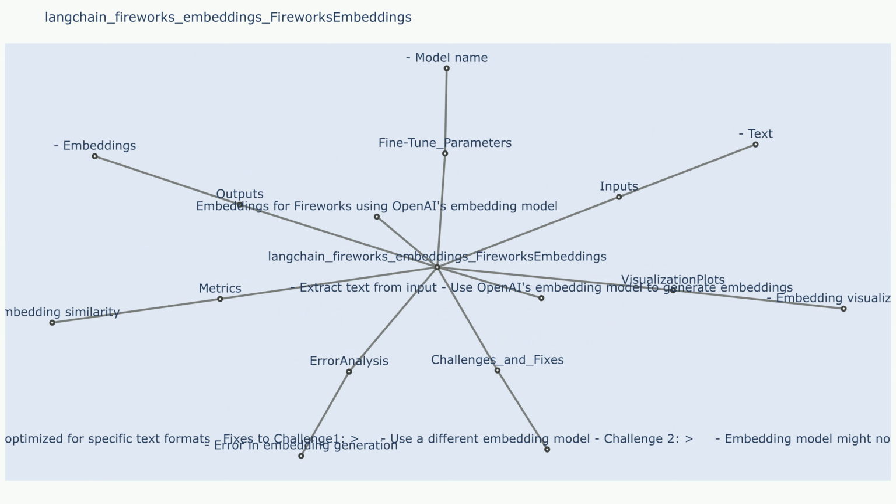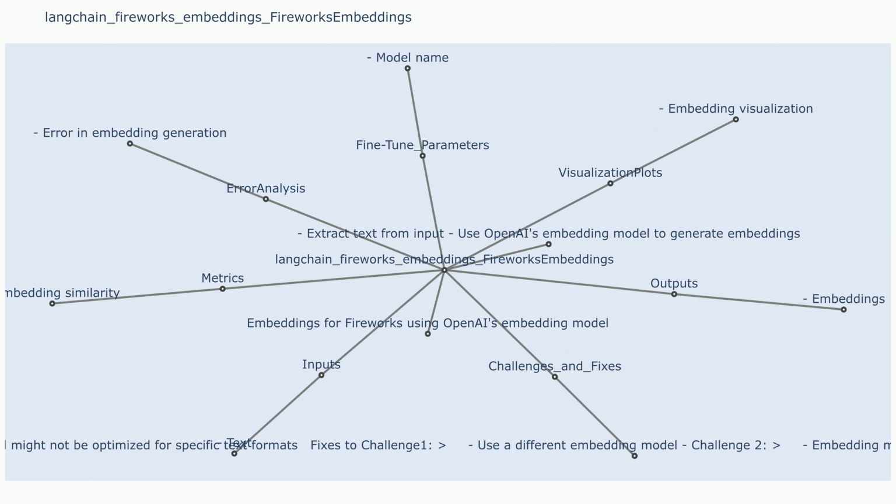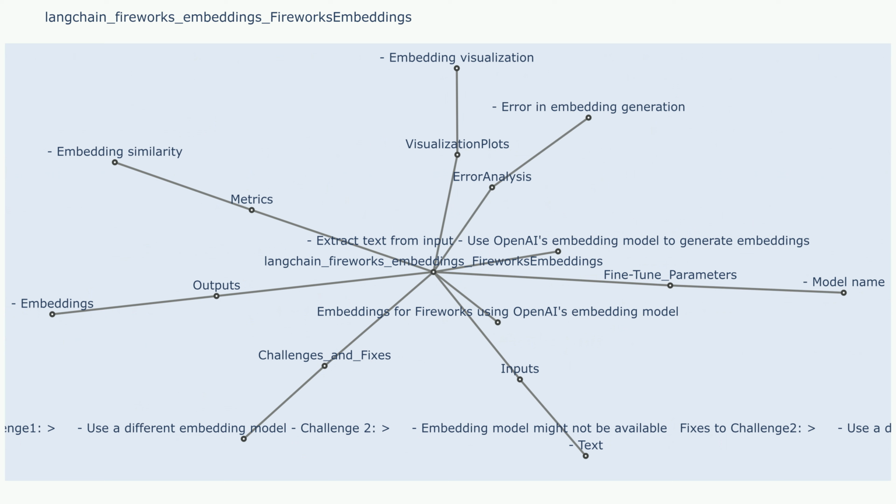Embedding generation. Fireworks embeddings utilizes a diverse ensemble of pre-trained language models (PLMs) to generate embeddings for the input text. The models may include popular options like BERT, RoBERTa, and XLNet. Clustering. The embeddings from different PLMs are then clustered using a specialized clustering algorithm.